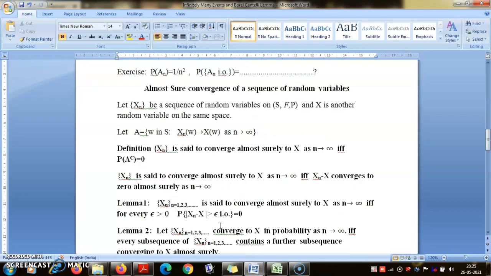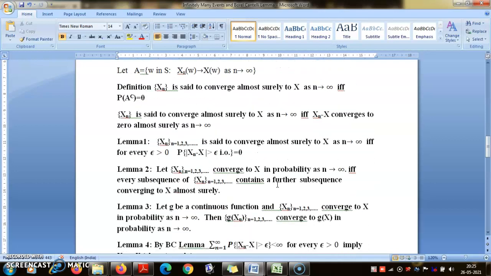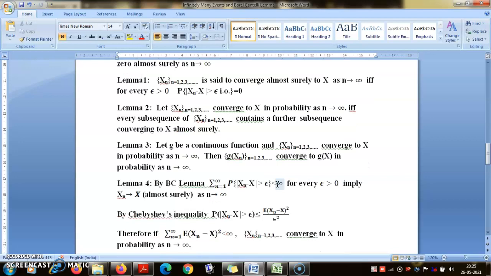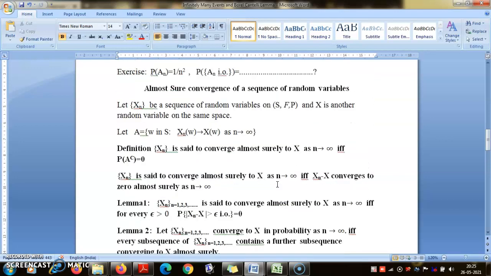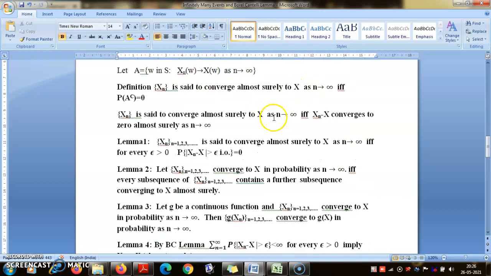Hello, I am recording this lecture on almost sure convergence. This is a summary of what you need to know about almost sure convergence. There are a lot of proofs that I have skipped, but if you know these results, then that should be a good summary of the concept of almost sure convergence of a sequence of random variables. So we have a sequence of random variables X_n and X on the same probability space.